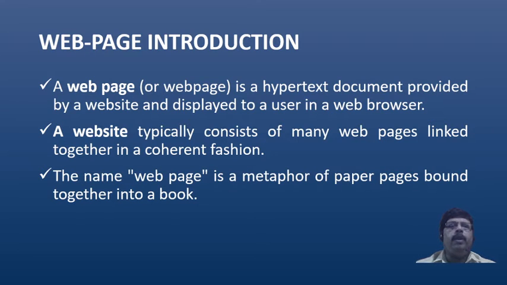Then you click on any link. Wherever that hand appears, you click on any product or concept. Whenever you click on that, it opens a page, and that is called a web page. Each time you click, it opens one new page. Web page is a hypertext document. What is hypertext, and how is it created? We will discuss that. To display it, you use a browser such as Chrome.